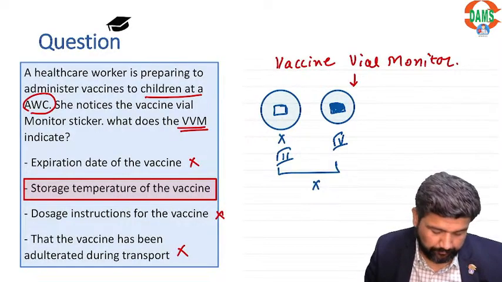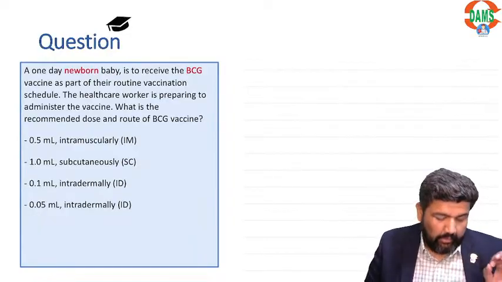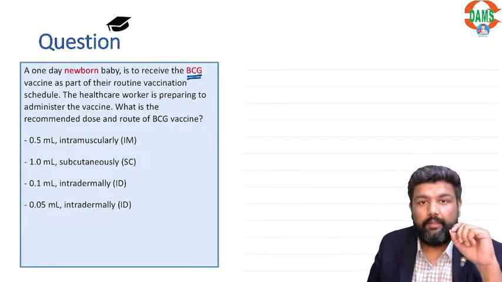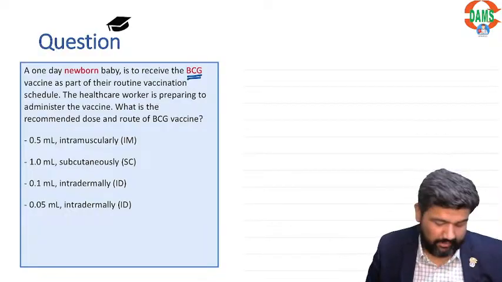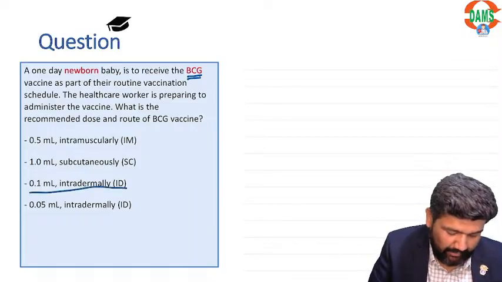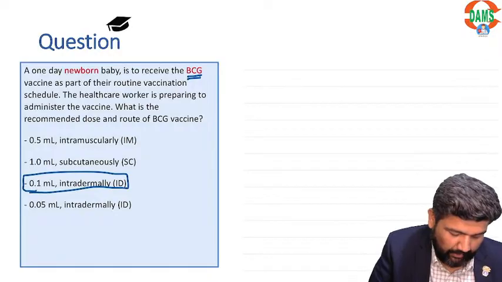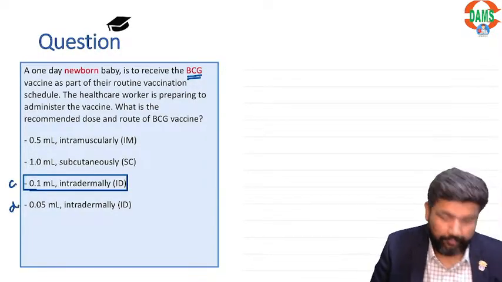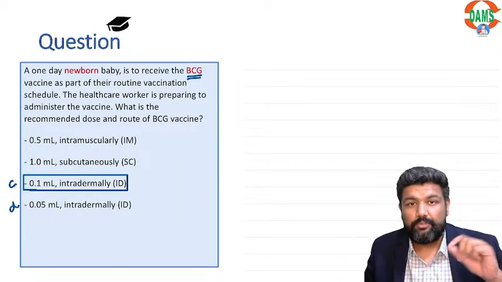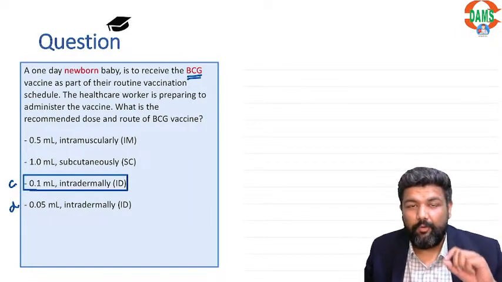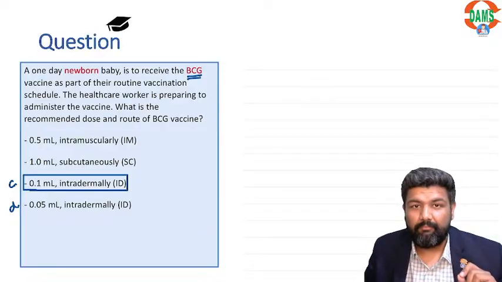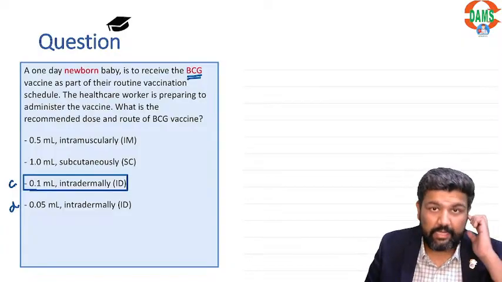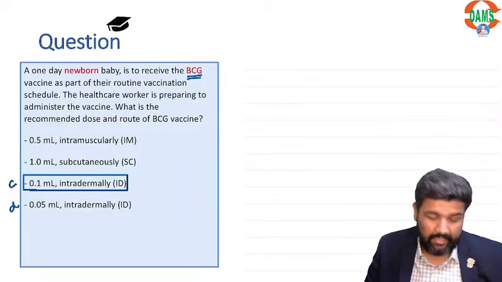Right now, a 1-day newborn baby is to receive BCG. Alright. So how many of you marked 0.1 ml intradermally? How many of you marked C and how many of you marked D? Write in the chat box quickly. Everyone, please write in the chat box how many of you marked option C.